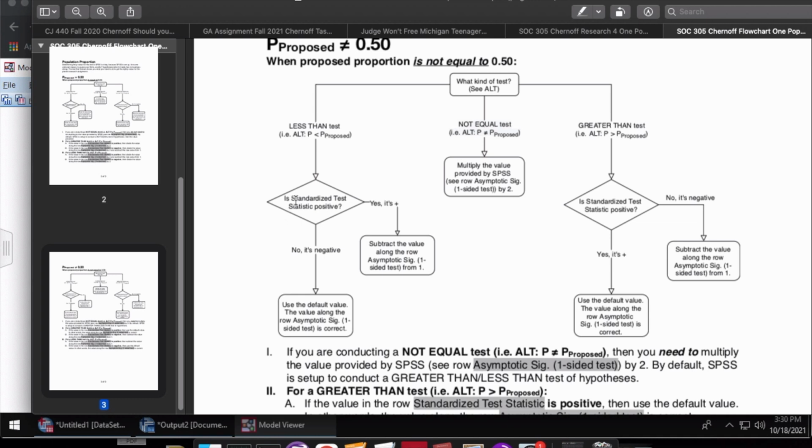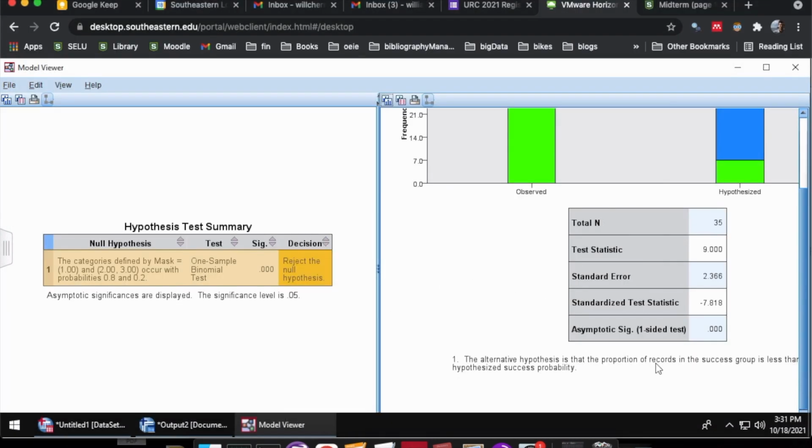We then look at our standardized test statistic and decide if it's positive or negative. In our case it's negative. This tells us that we can use the default value provided by SPSS, and that's going to be our correct p-value. In this situation, our p-value is equal to 0.000.